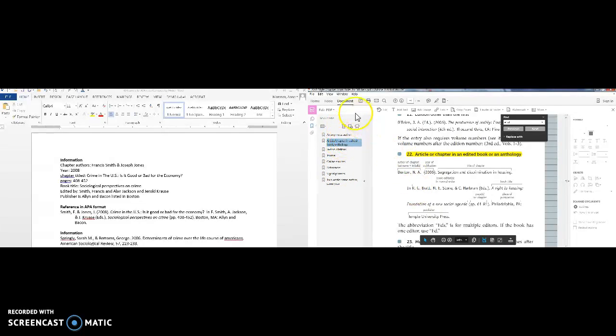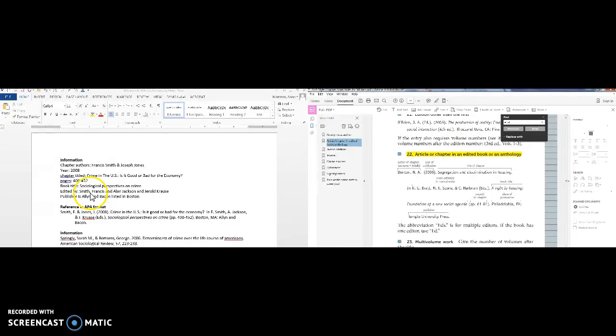I've bookmarked it because I have a PDF reader that allows me to highlight and bookmark. So over on this screen on the left, I have some information. I read a chapter entitled Crime in the U.S.: Is it good or bad for the economy? It was in a book called Sociological Perspectives on Crime. The book was edited by Smith, Francis, and Alan Jackson and Gerald Krause.